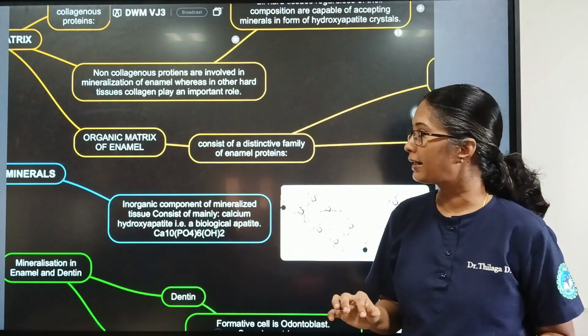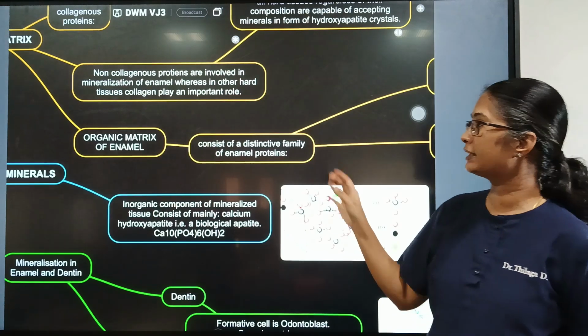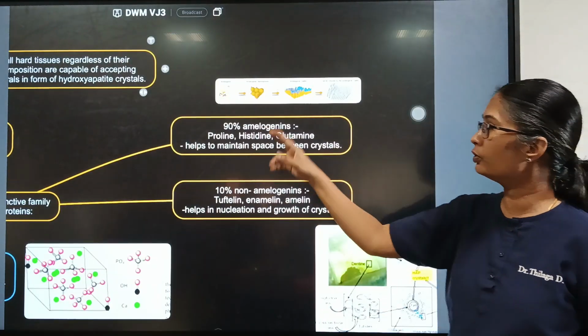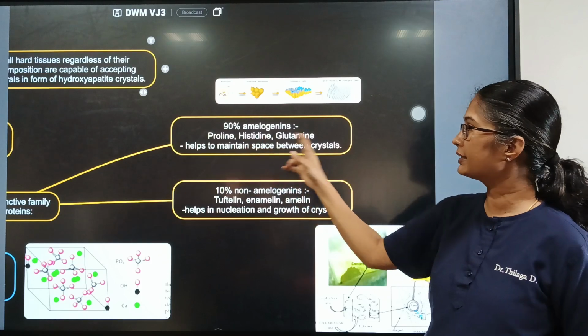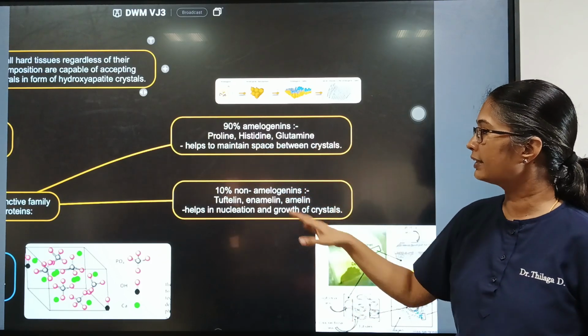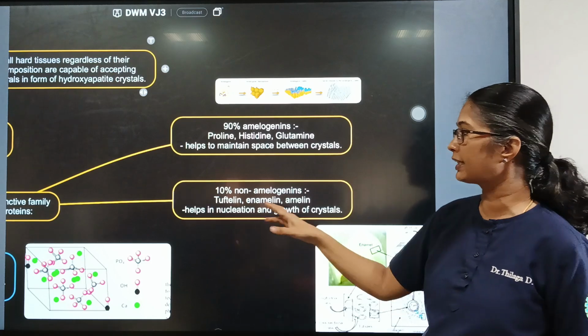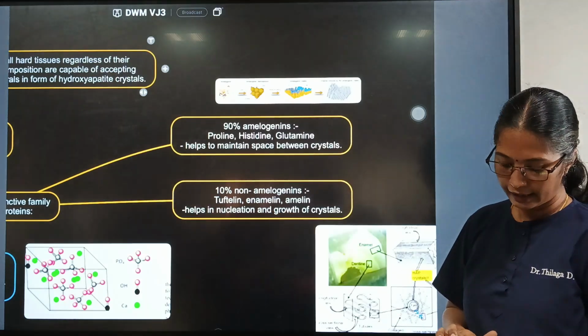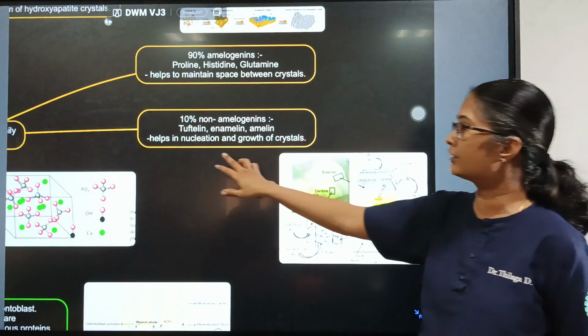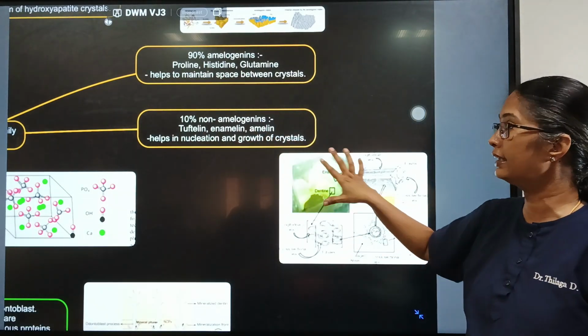What is the organic matrix of enamel? It consists of distinct families of enamel proteins: mainly 90% amelogenins, which contain proline, histidine, glutamine, which help to maintain the space between the crystals, and 10% non-amelogenins like tuftelin, enamelin and ameloblastin, which help in nucleation and growth of crystals. So we see here there is nucleation and growth of crystals in the enamel.